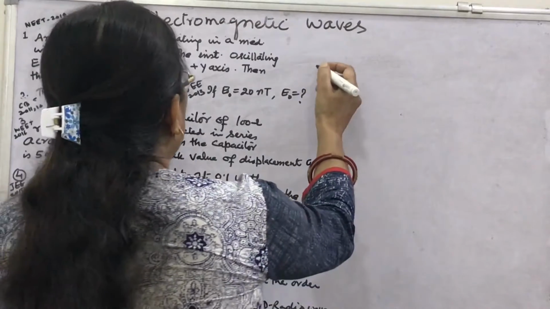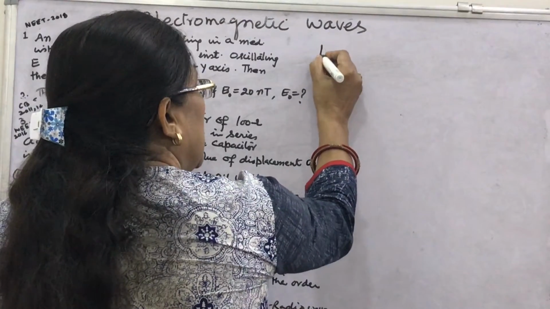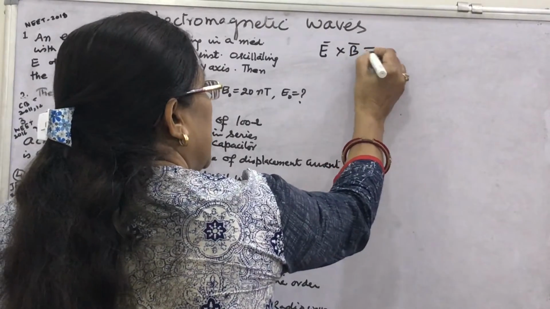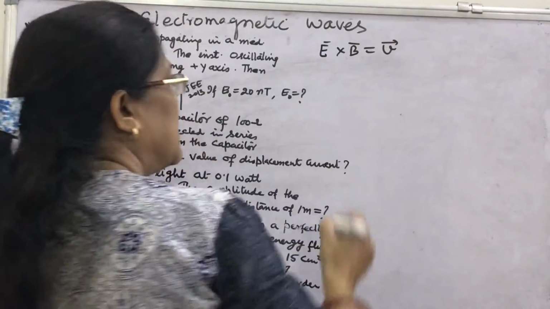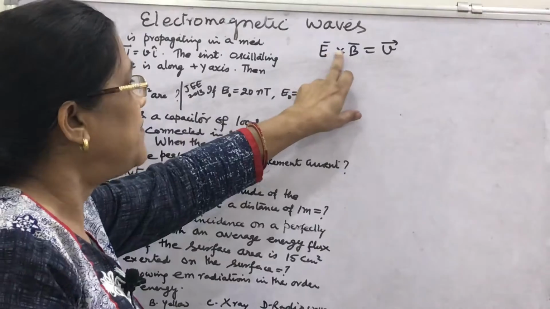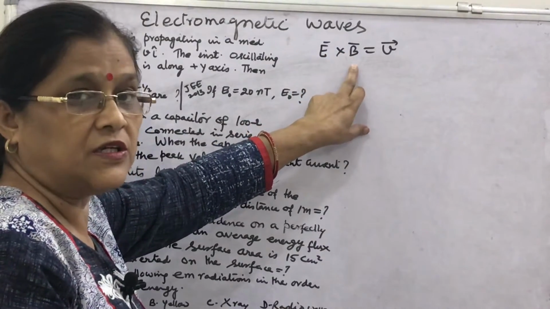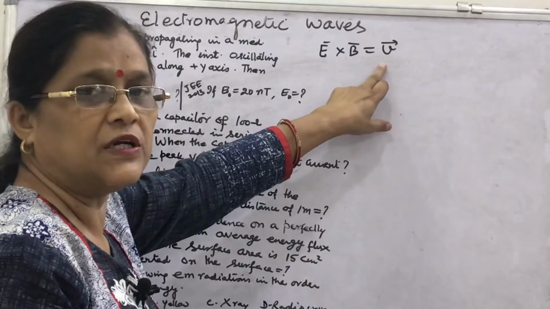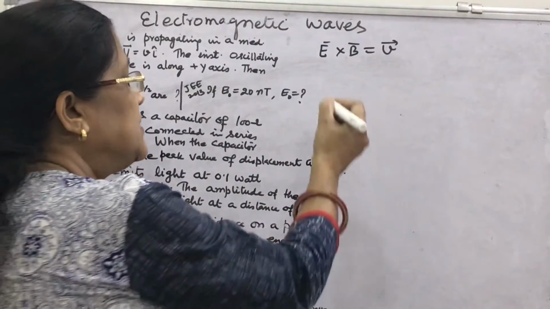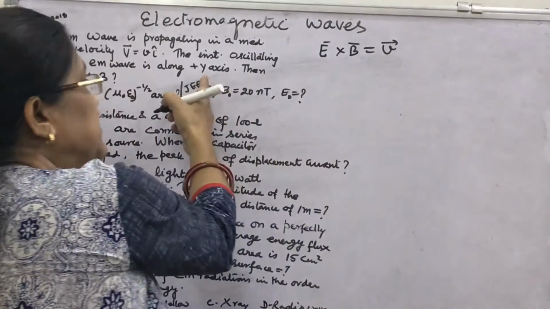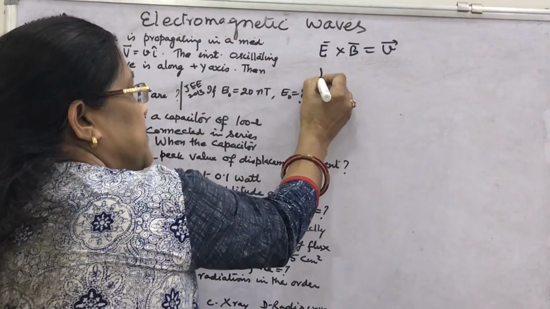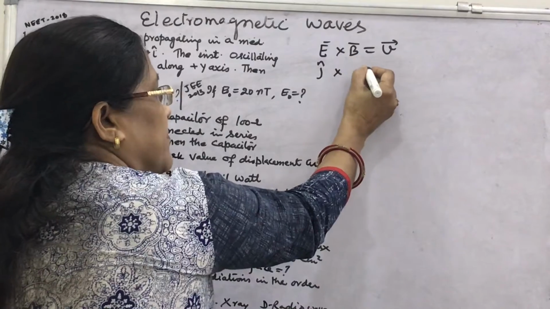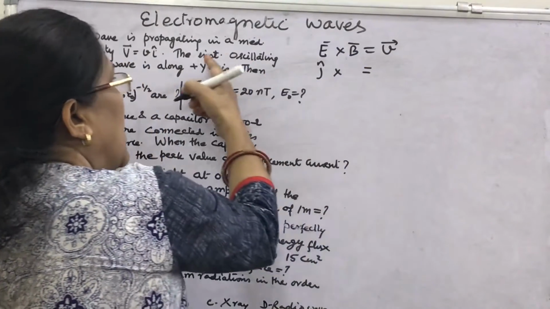Look, it is given that for EM waves, the direction of propagation is determined by this E cross B relation. Both E and B are perpendicular to each other and perpendicular to the propagation. Well, what is given here? E is along the plus y axis. Plus y axis means j cap cross B, and you have to find V i cap.